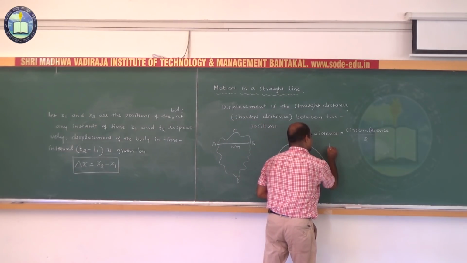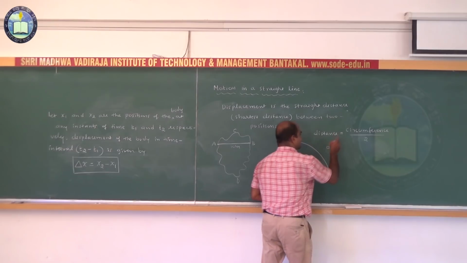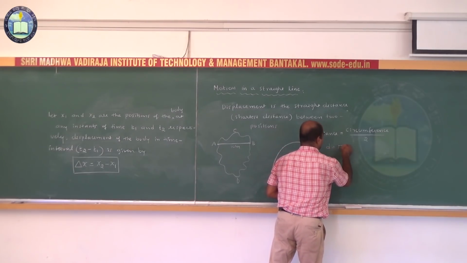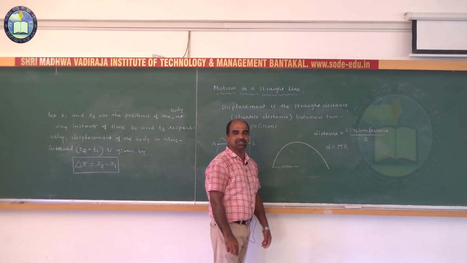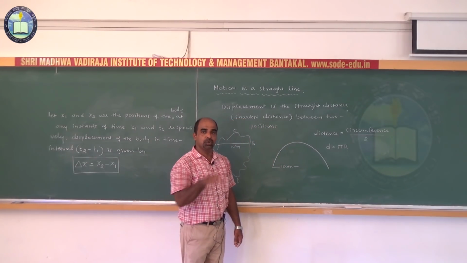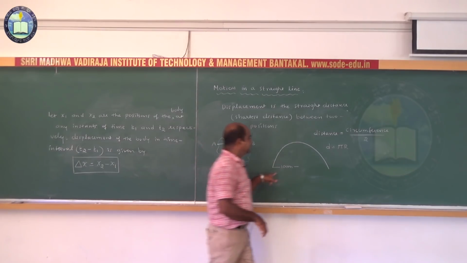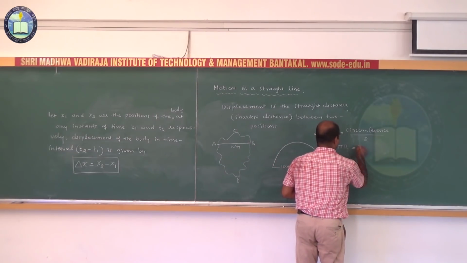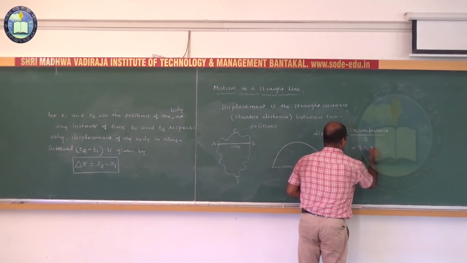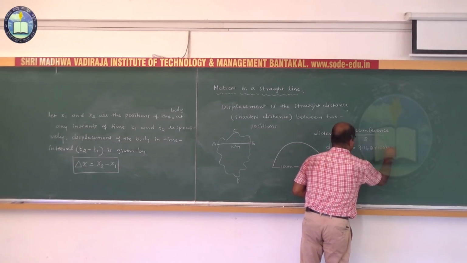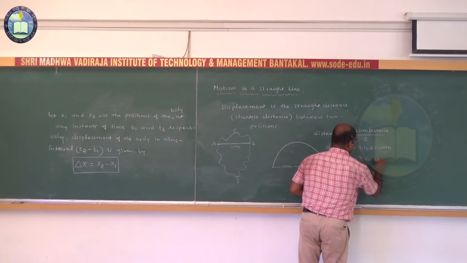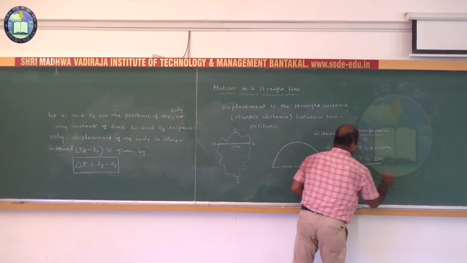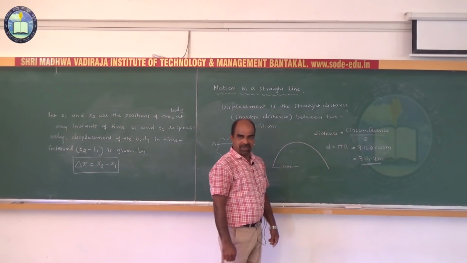So distance is given by d equal to circumference by 2, which means pi times r. We already learned about it in your lower classes. What is the circumference of a circle of radius r? 2 pi r. So pi r, say pi is 3.142, into r, 100 meters. So the distance traveled by the old man is 314.2 meters.